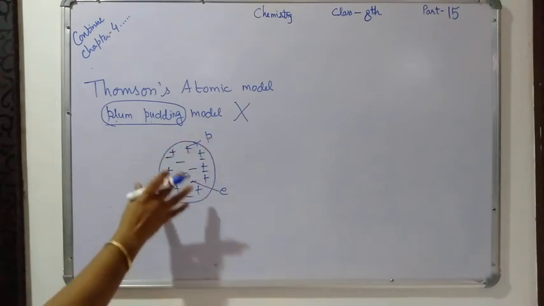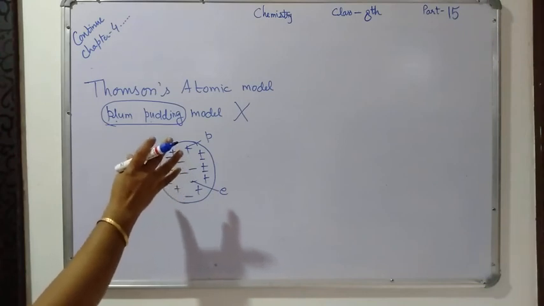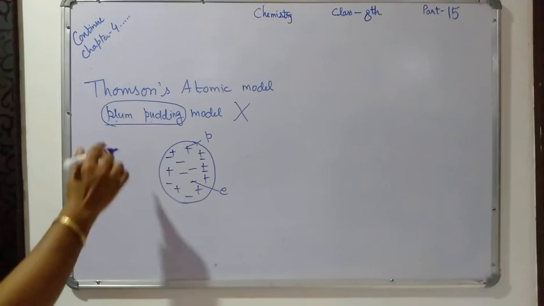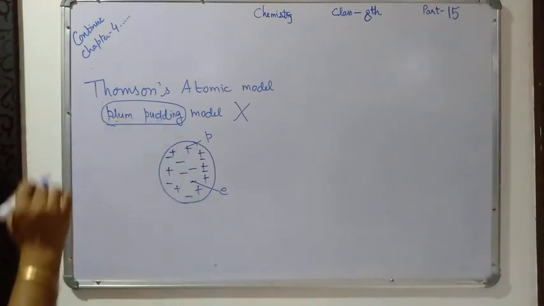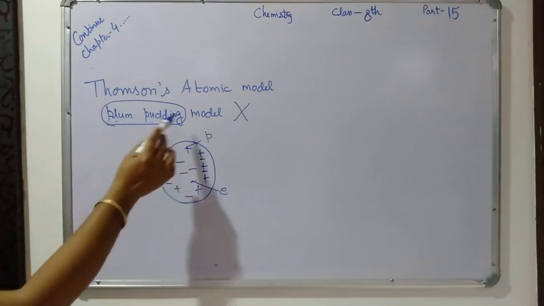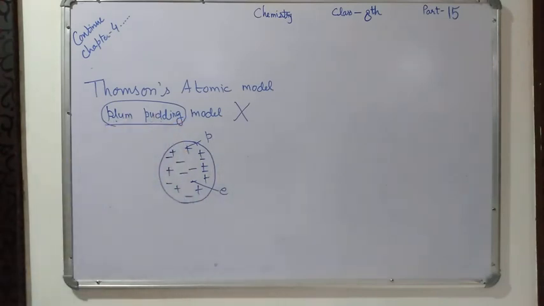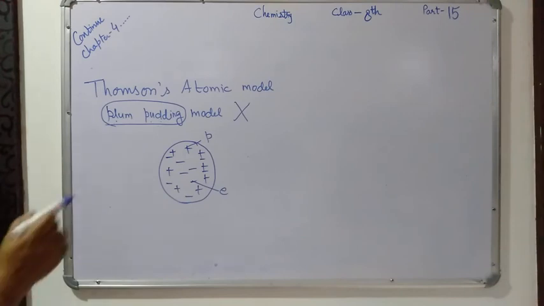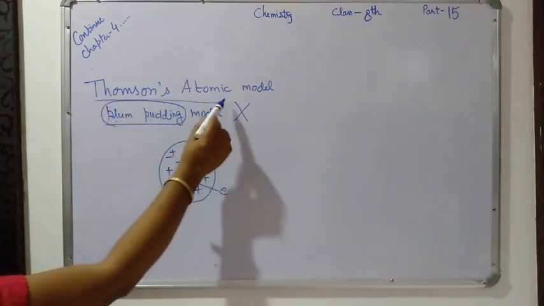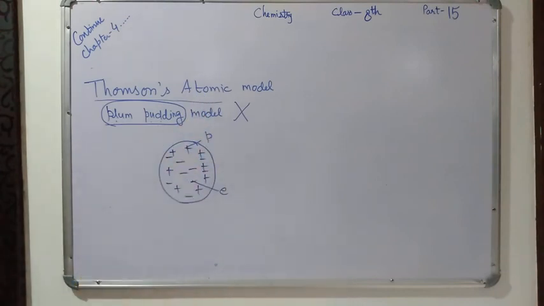They are embedded in the atom just like the dry fruits in the plum pudding. Because this atomic model failed to explain several experimental observations about the atom, Thomson's atomic model was not accepted.